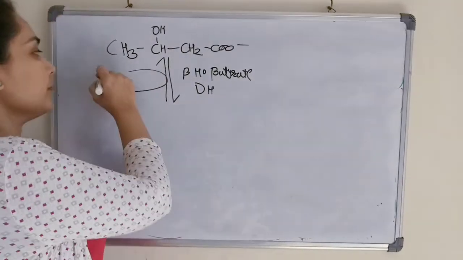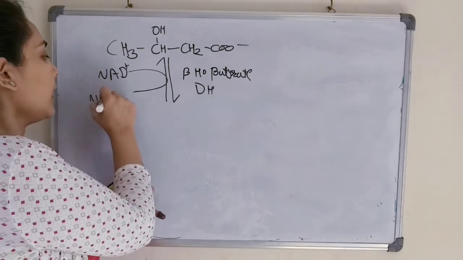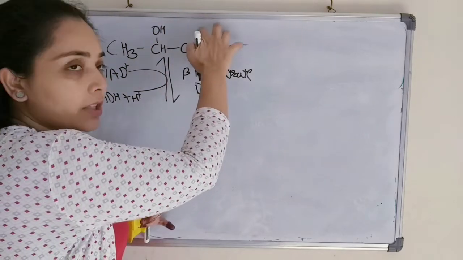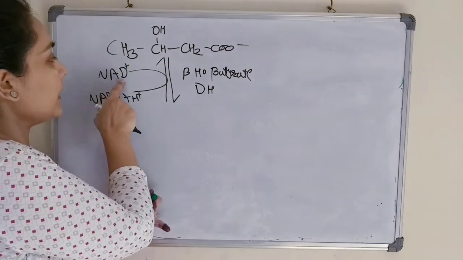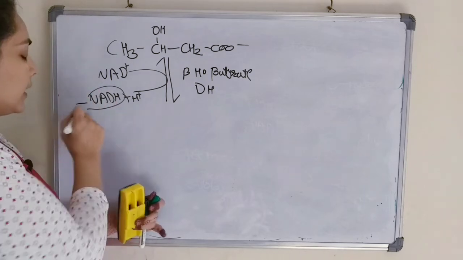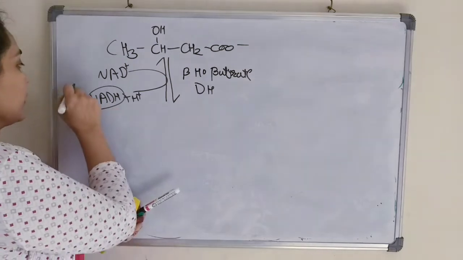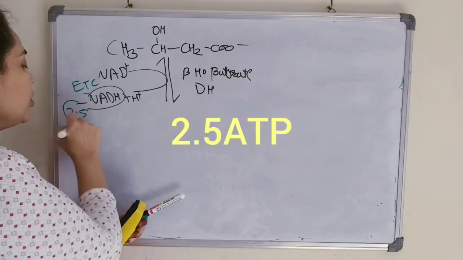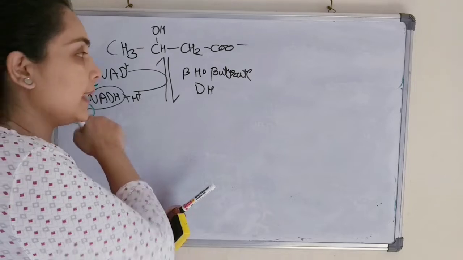Now what will happen? NAD will convert to NADH and H positive ion, because here the oxidation will take place. It will take both hydrogens from this beta hydroxybutyrate and NAD will convert to NADH, and this NADH will enter into the electron transport chain, ETC, and it will generate 2.5 ATP.